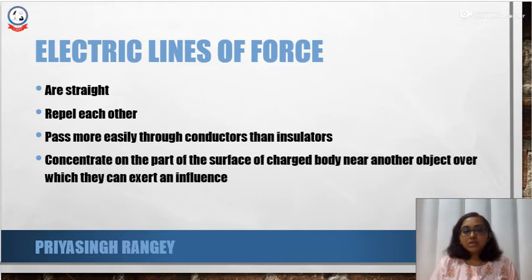So if I am keeping two different charged bodies in close vicinity with each other, there is going to be a concentration of the electric lines of force in the area which is lying in the closest proximity, because that is the area where they can exert maximum influence. So these are the properties of electric lines of force.